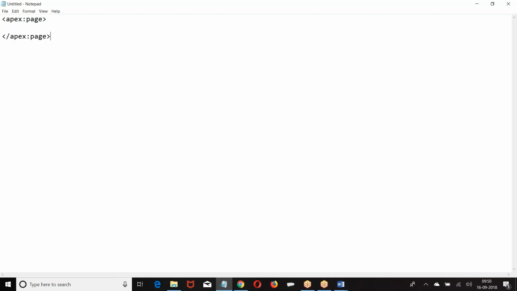Now, if you look at this Apex page, how many Apex pages can I give? Only one. There should be only one root element. It can have a number of child elements.